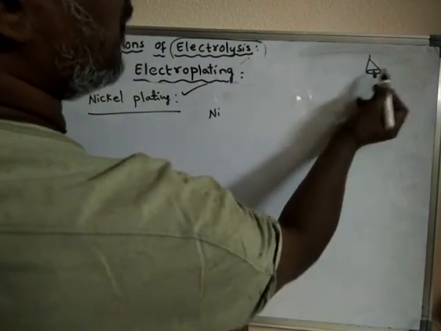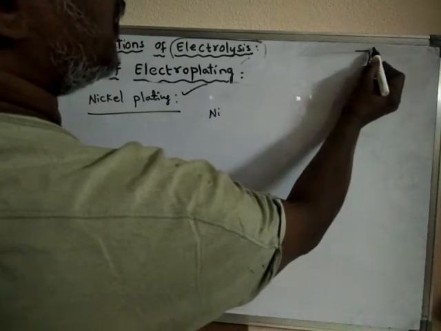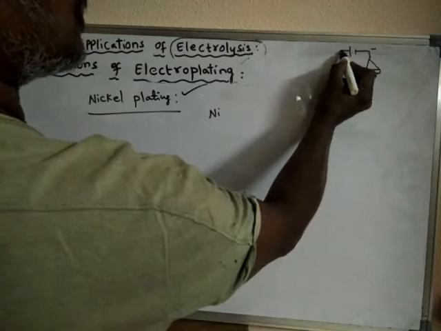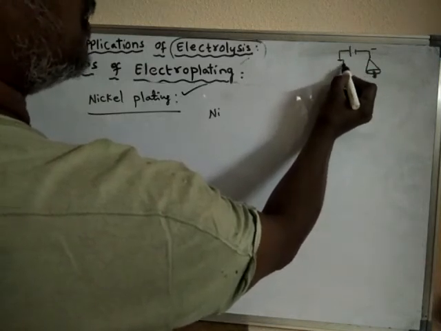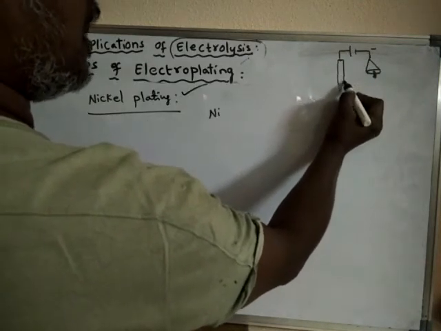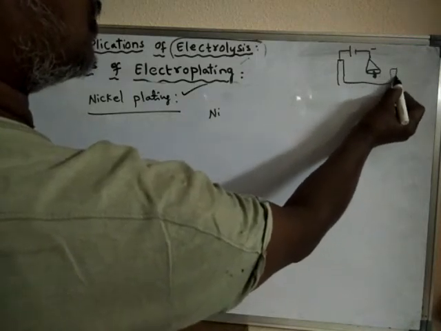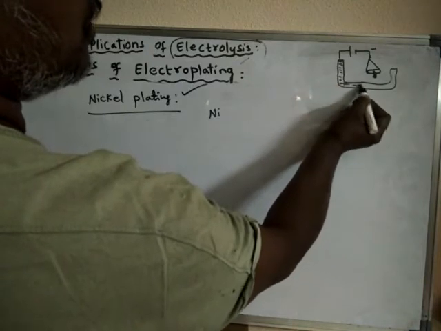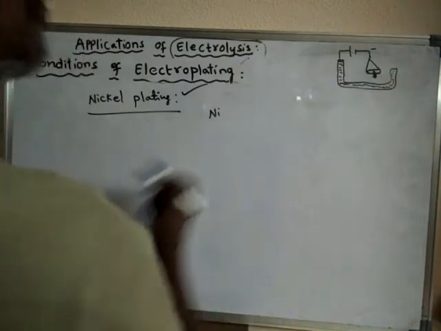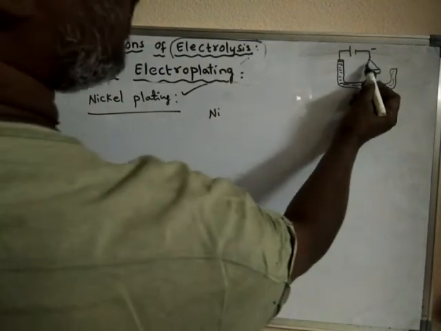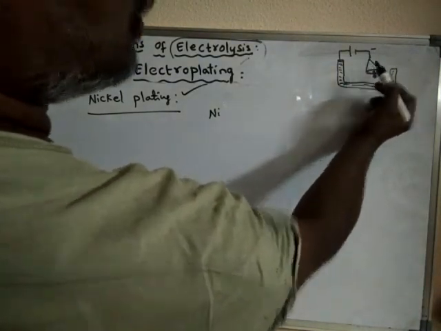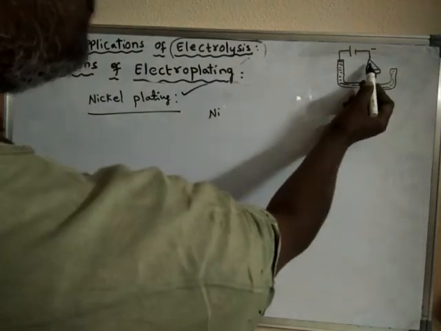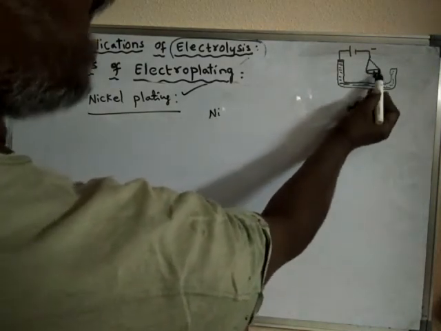This brass bell is connected to the negative terminal of the battery, and to the positive terminal we have to take a nickel electrode. This electrode is made up of nickel, and this bell is made up of brass. So now we are going to deposit nickel on the brass material.